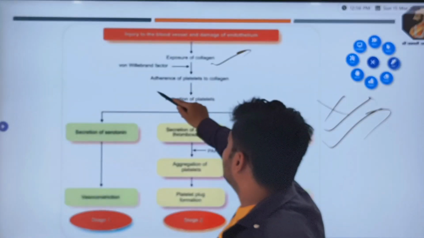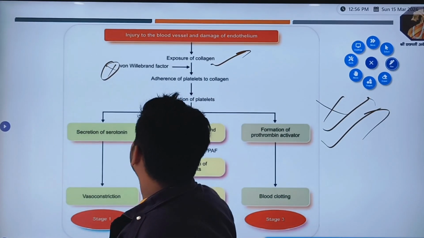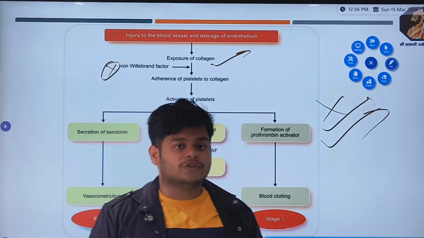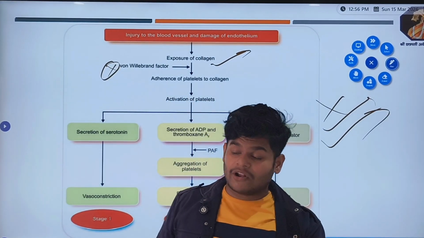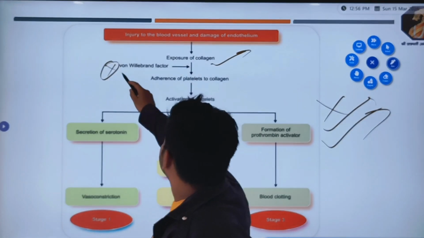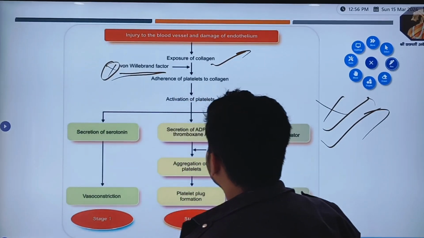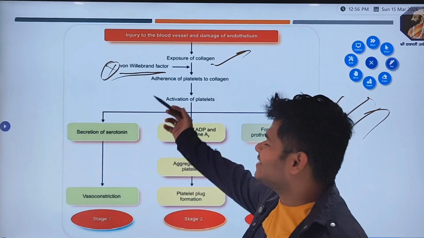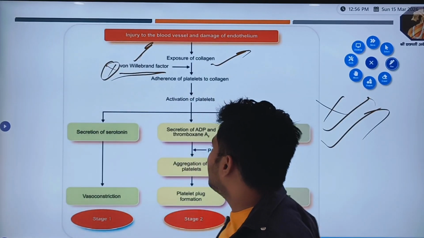Now one more term I missed: the von Willebrand factor. When the collagen gets exposed, platelets adhere to the collagen, and this adherence is accelerated by this VWF factor. It is called von Willebrand factor, which is a scientist's name.